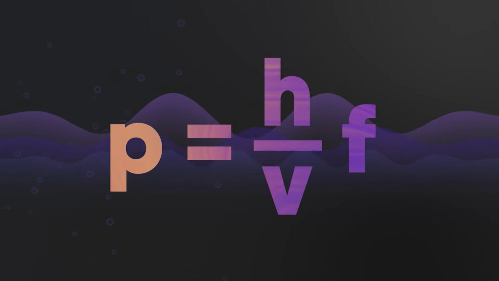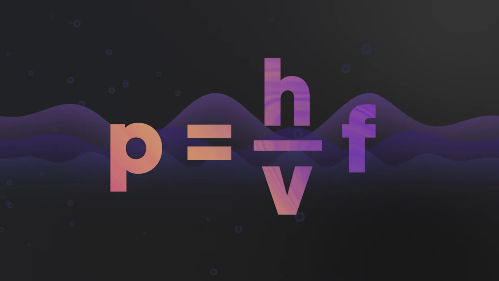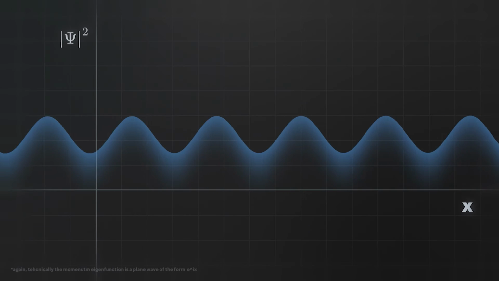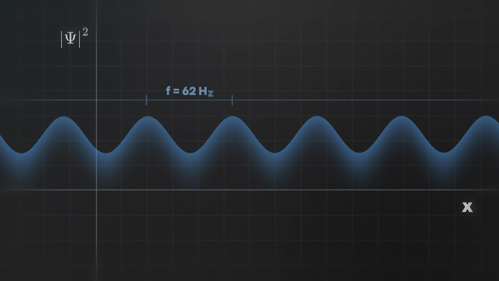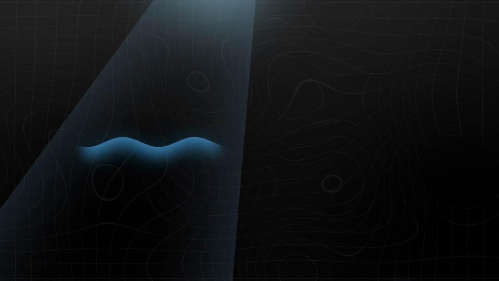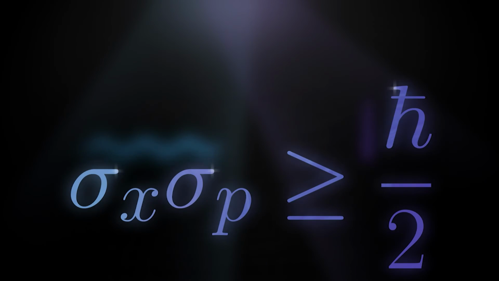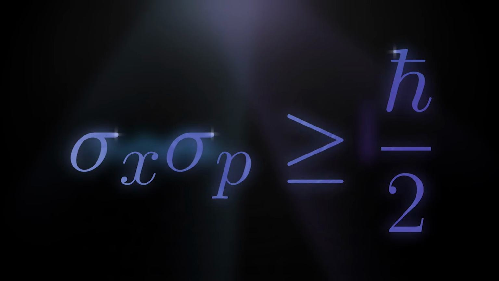The de Broglie relation connects frequency with momentum, so a momentum eigenfunction should have a perfectly definite frequency. The best defined frequency is that of a sine wave, which is the momentum eigenfunction. Notice how the eigenfunction of position is never an eigenfunction of momentum and vice versa. This is the Heisenberg uncertainty principle. It is impossible to have certainty in both observables.